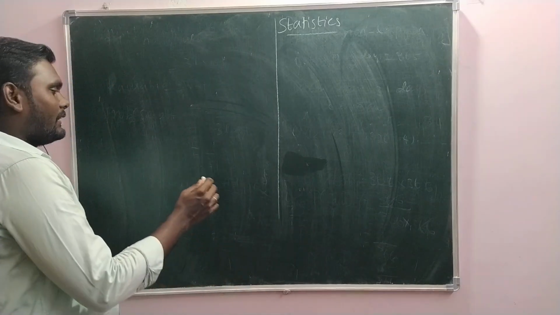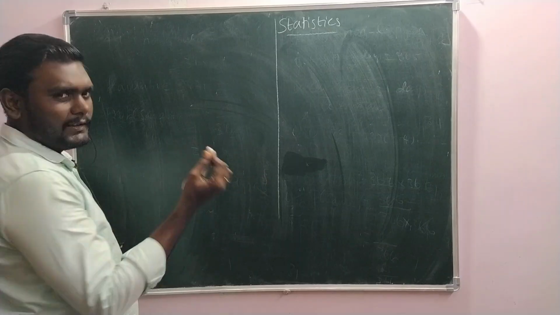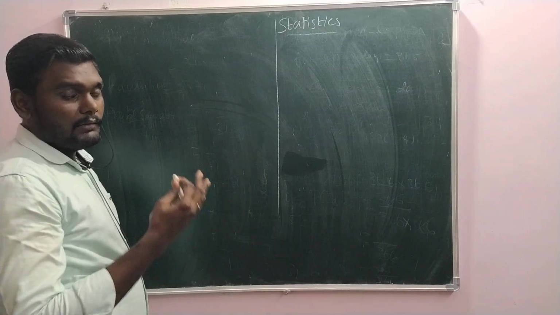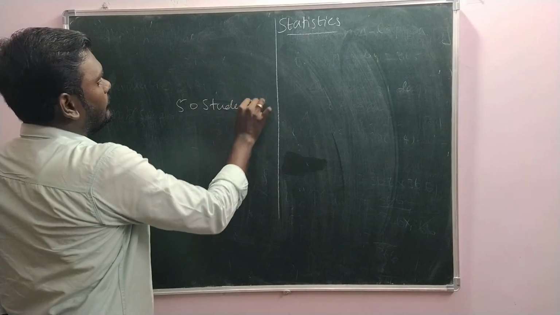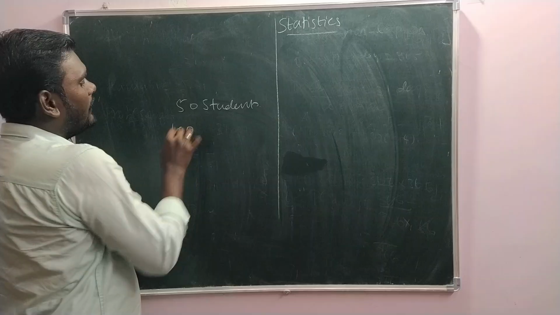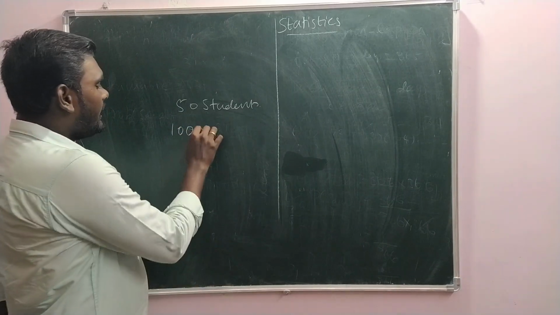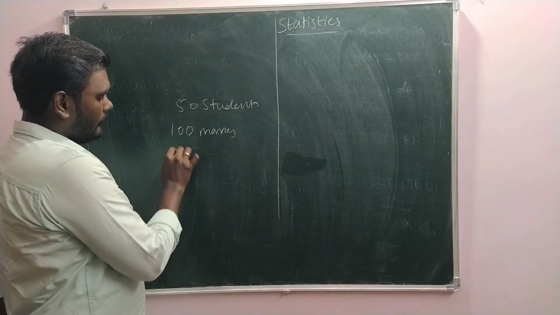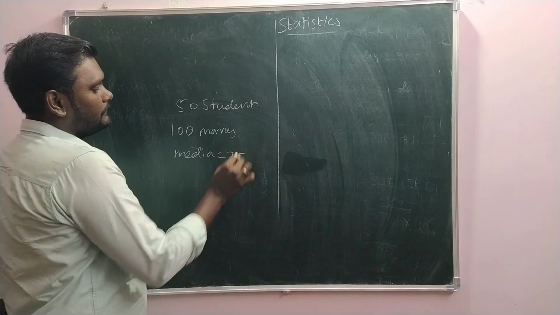Suppose I say in a class of 50 students, we have conducted a test for 100 marks, and the median is 75, let us say.